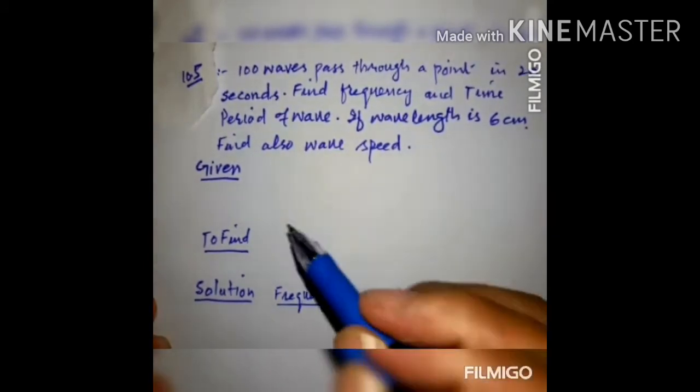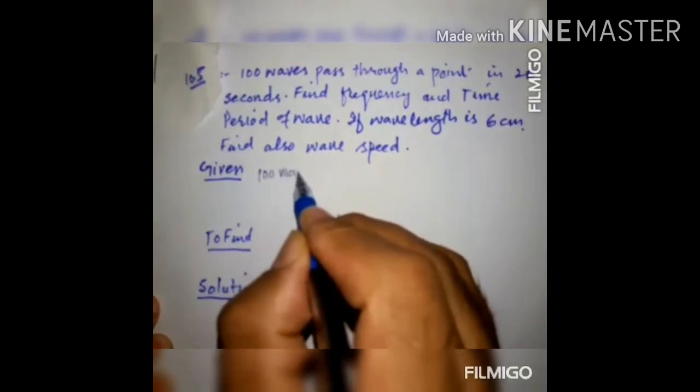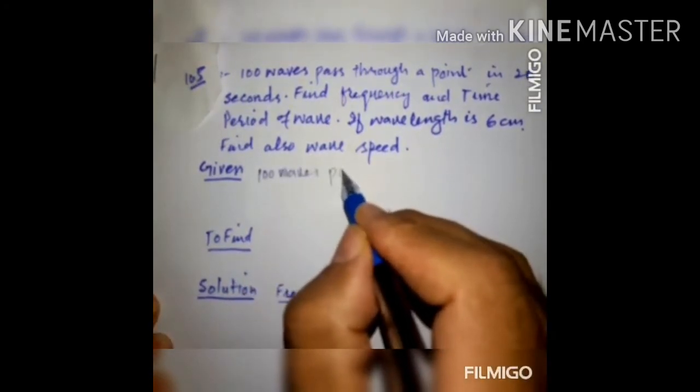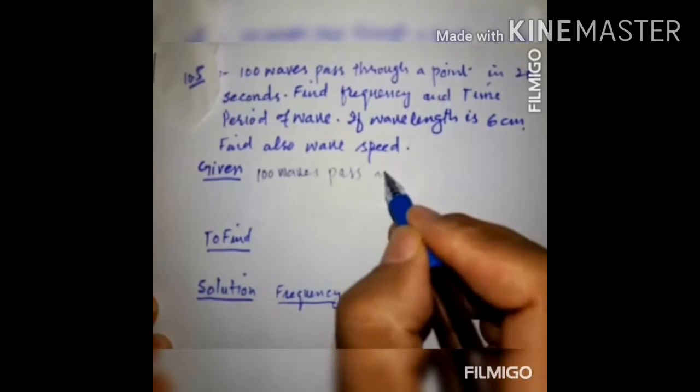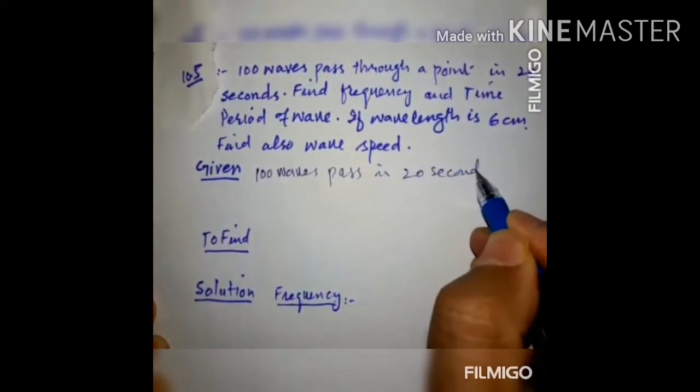Here we are given that 100 waves pass in 20 seconds. This is given.